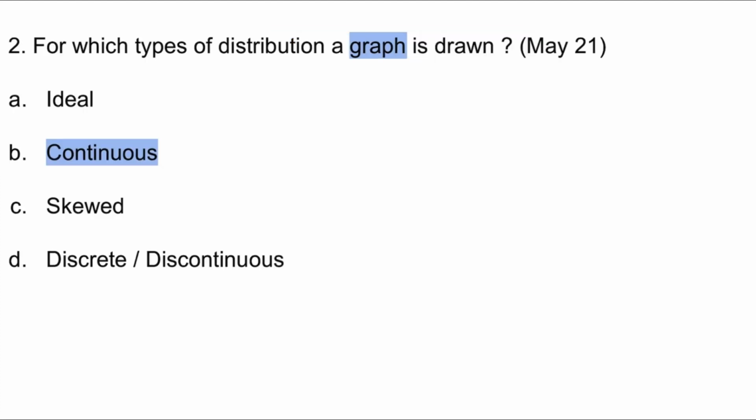Second, for which type of distribution a graph is drawn? Students, there are two types of distribution, continuous and discontinuous. Now remember, diagrams are drawn for discontinuous. D for diagram, D for discontinuous. So, graph will be drawn for the continuous distribution. So, option B will be the correct one, continuous. Try to remember, diagram, discontinuous. So for diagram it is discontinuous. So for the graph it is continuous.